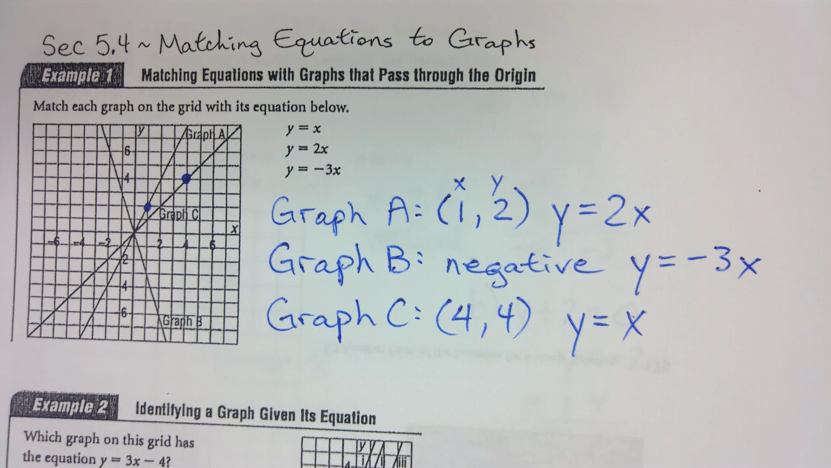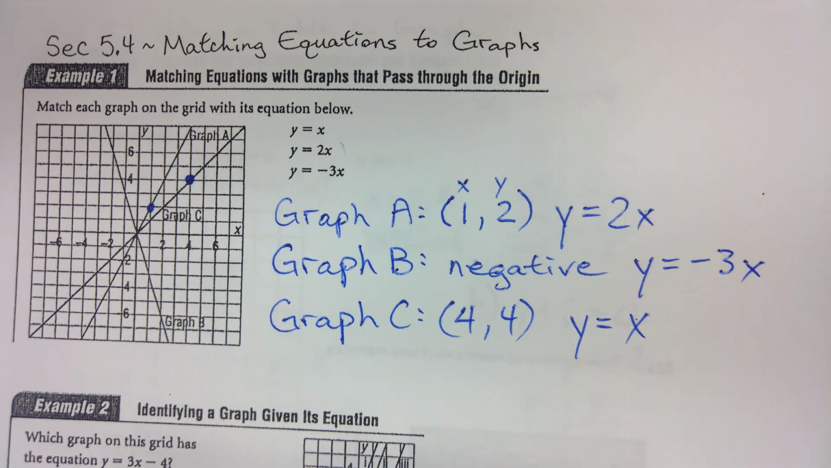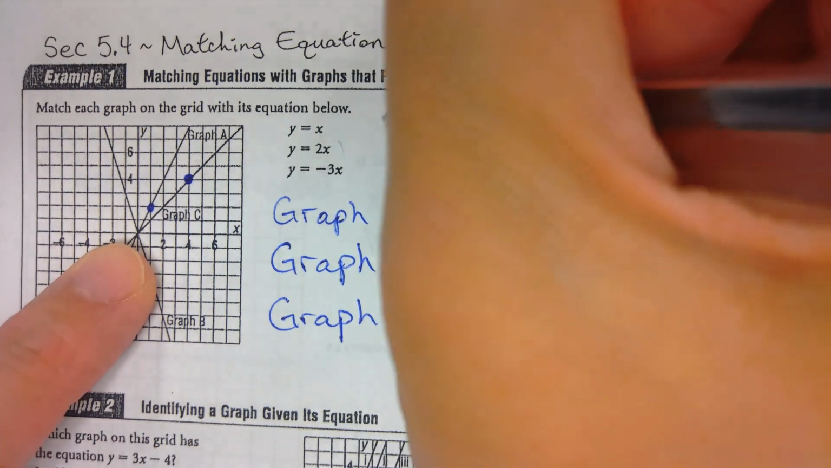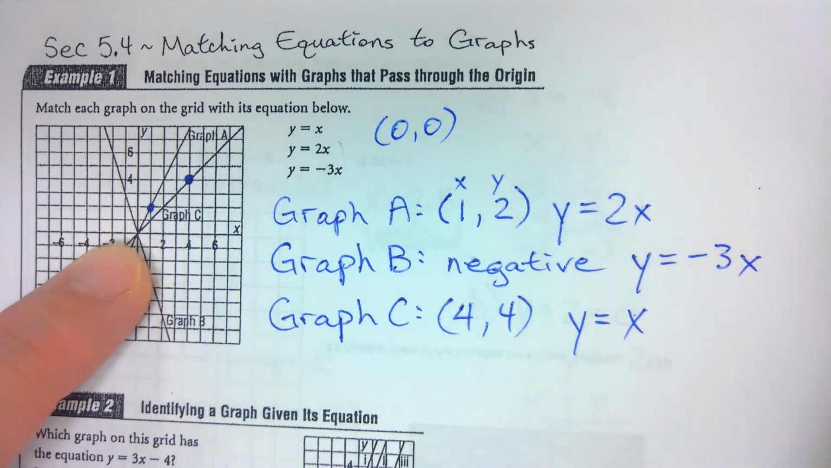Okay. What do all 3 graphs have in common? Is there a point that they all share? Badar? 0. I don't want one number. 0, 0. All of these have the coordinates 0, 0. It goes through the origin.